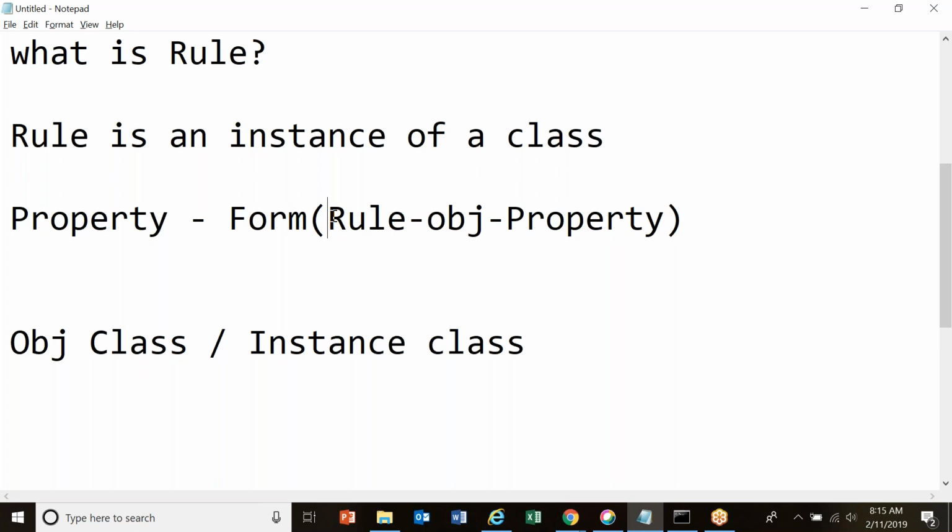So every rule that you are creating, either a property rule, a flow rule, a flow action rule, or a section rule, you are creating an instance for one of the existing classes. That class is called an OBJ class or an instance class. Any questions? This is very important and this is the crux of PRPC. If you don't understand this, then learning Pega is a waste. If you have any questions, you can ask me.